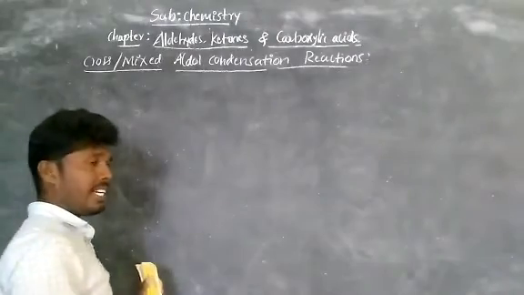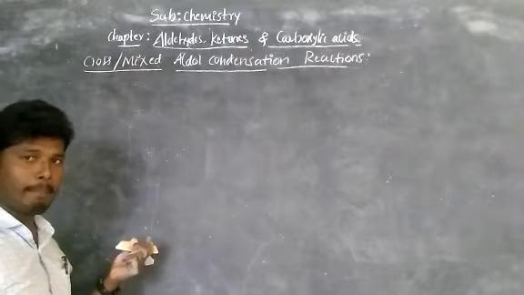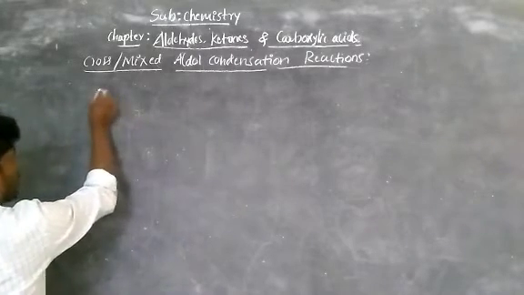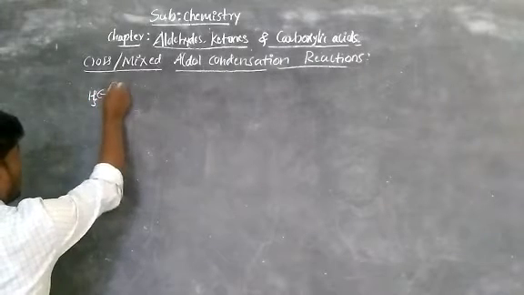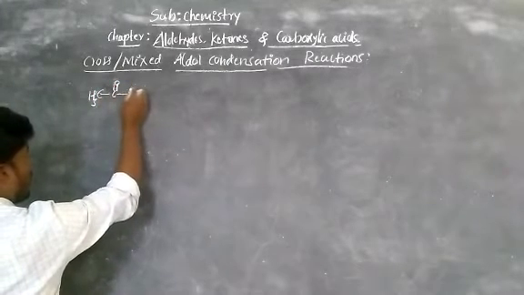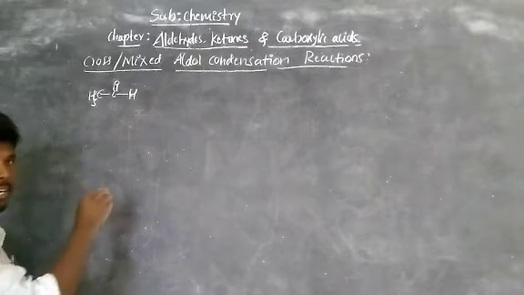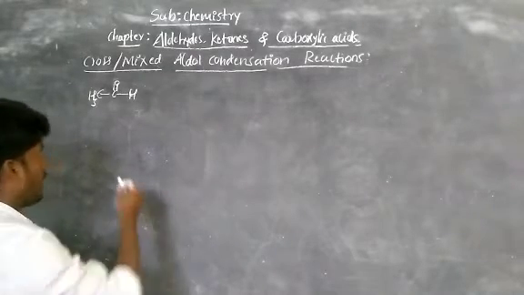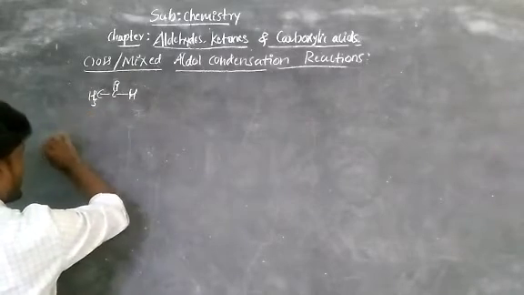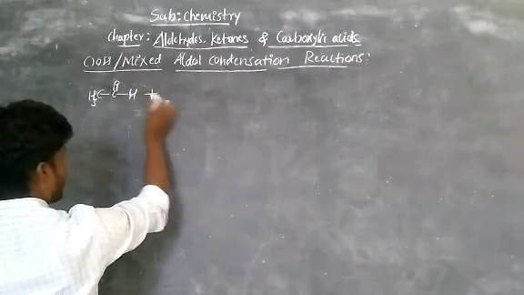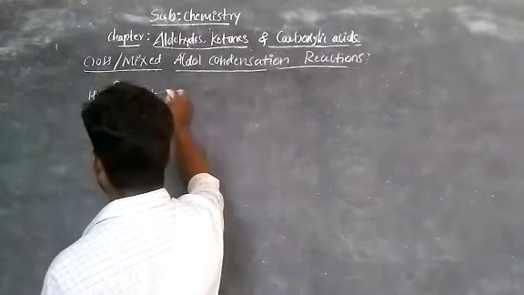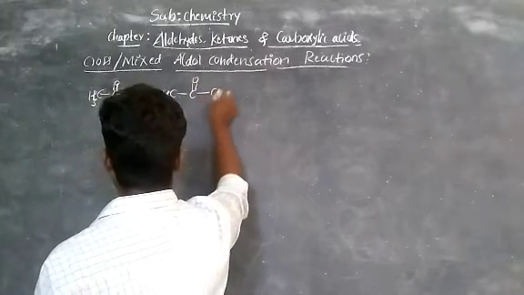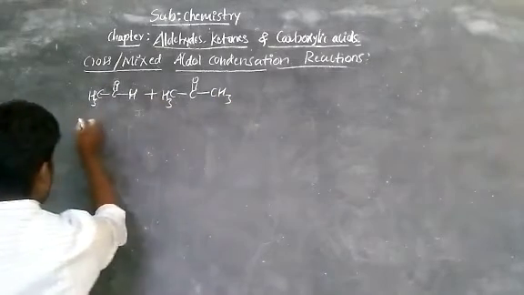See, we have already studied some reactions, and only those we are taking as examples here. Now I will write in a single step. The first one, take acetaldehyde, that is CH3, C double bond O, bond H. This is called acetaldehyde. Now we are taking two aldehydes and two ketones. Now the first case, CH3, plus one more molecule, take the ketone CH3, bond C double bond O, bond CH3.